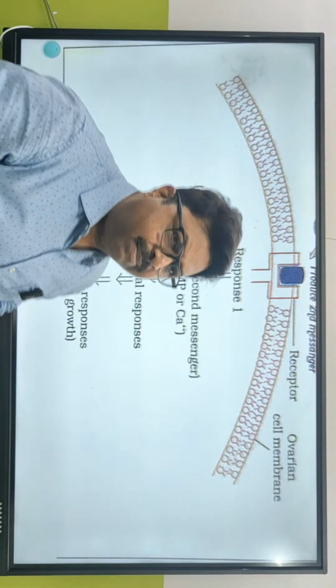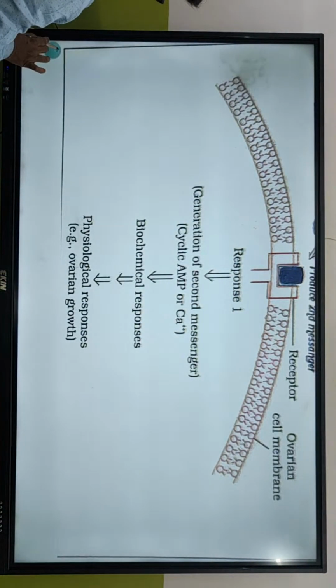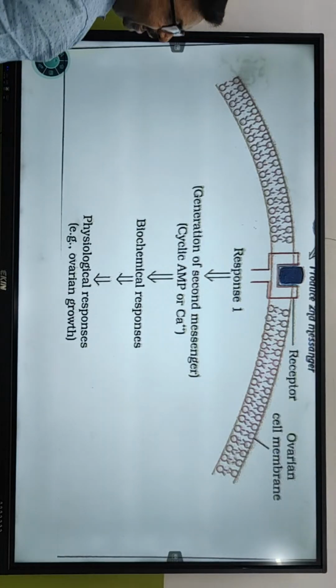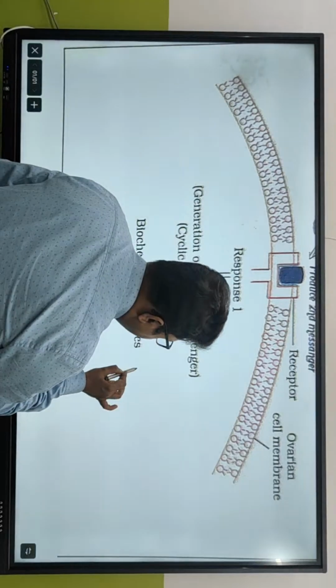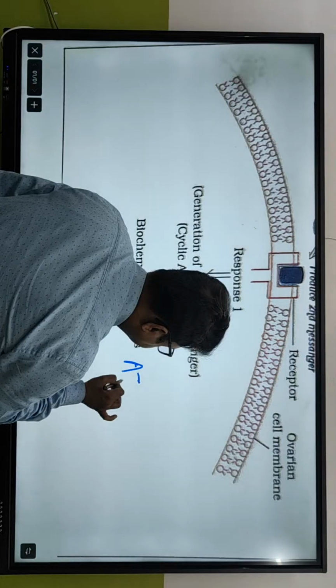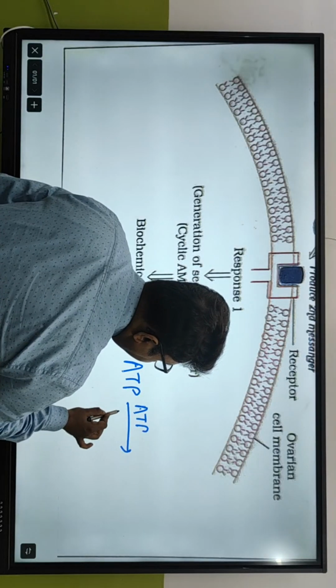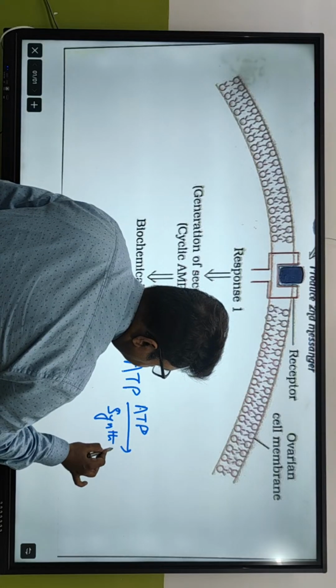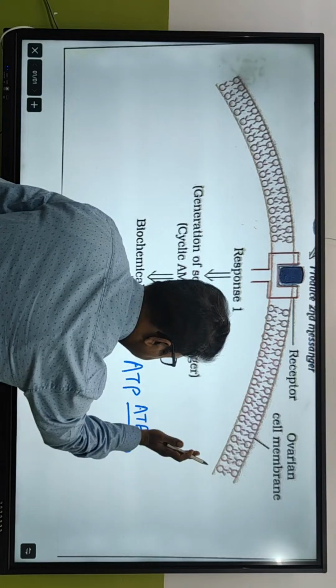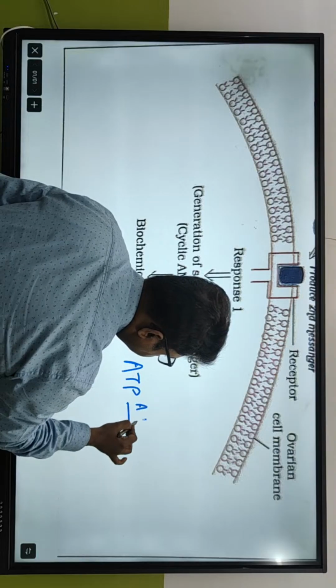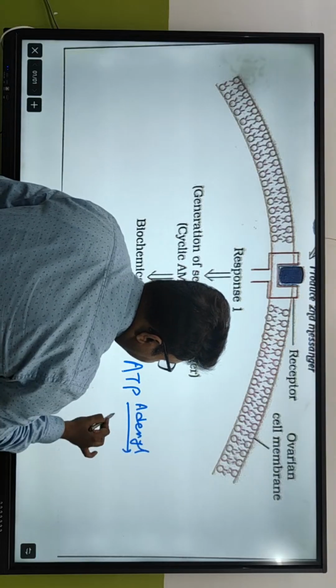Cyclic AMP कैसे बना? Cyclic AMP कैसे बनता है? Tell me. ATP टूटने से होता है ये. Now when the ATP is broken down by, what? Adenyl cyclase.